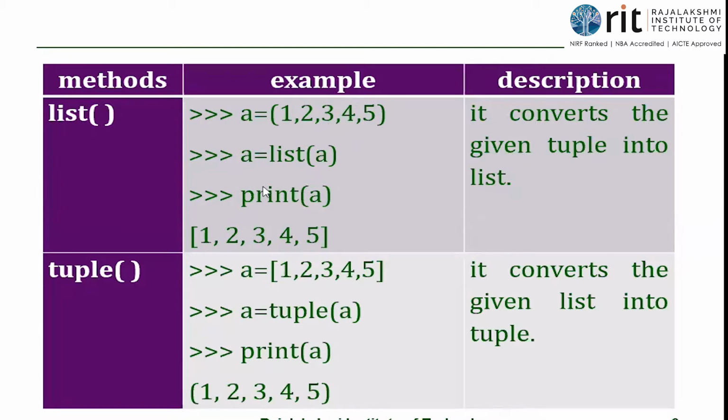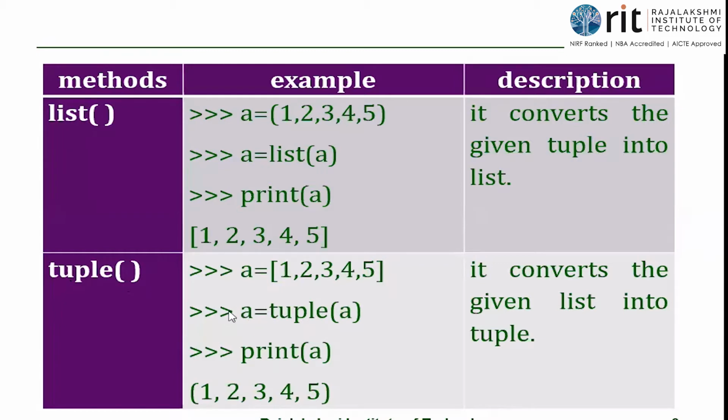How do you convert the list into tuple? Like we have the predefined function list, we also have the predefined function tuple. Okay, tuple, round brackets. I've already told, whenever you have a program element followed by a parenthesis, it refers to a function, isn't it? Or method. So here we have A is equal to 1 to 5, which is in square brackets. So it is a list. So I'm converting this by using the tuple method. Tuple of A. So it gets converted into tuple and it gets stored onto the name A.